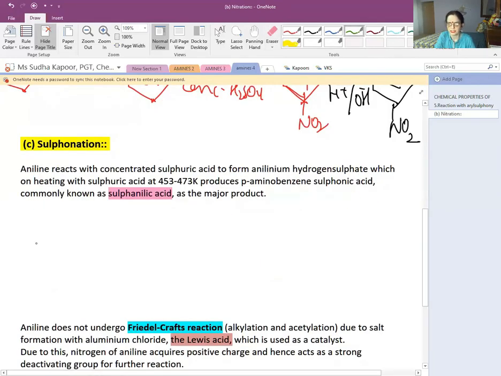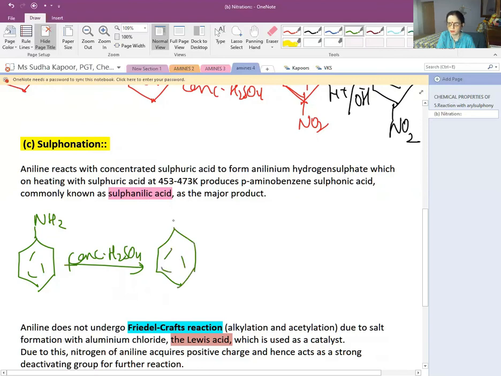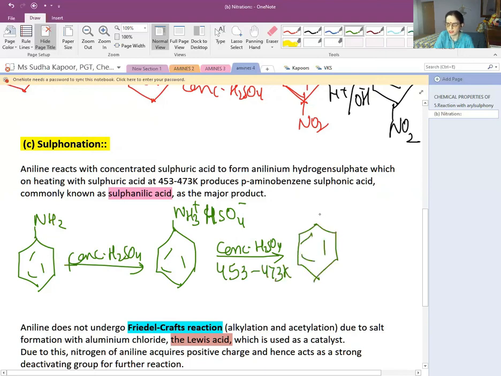Let us come to the last reaction, that is the sulfonation reaction. Aniline on treatment with concentrated H2SO4 results in an acid-base reaction, forming NH3 positive and HSO4 negative, that is, the salt. On heating it again in the presence of concentrated H2SO4 to a temperature of about 453 Kelvin to 473 Kelvin, we will be getting a dipolar ion, which converts itself into the zwitter ion.